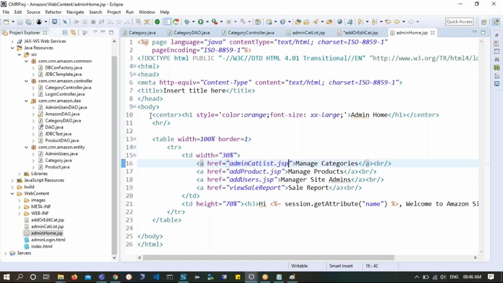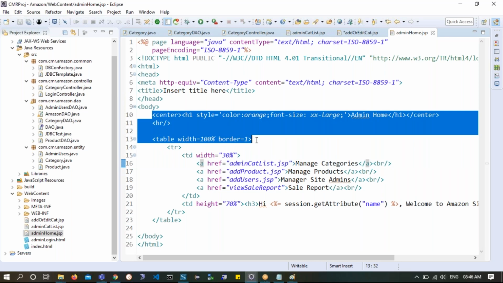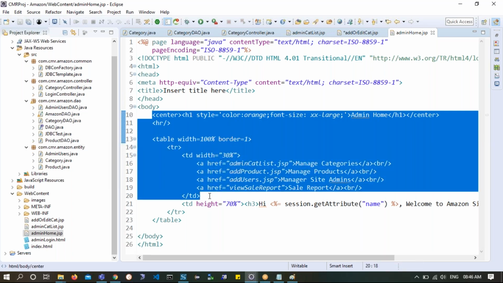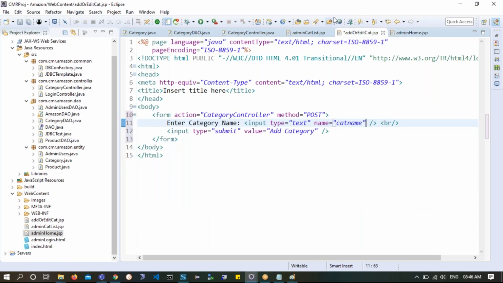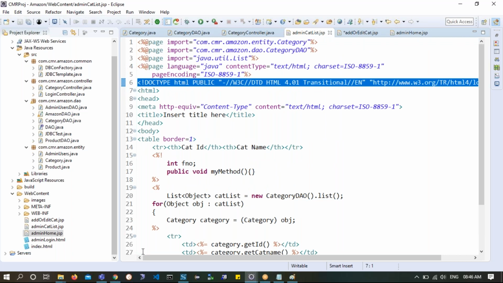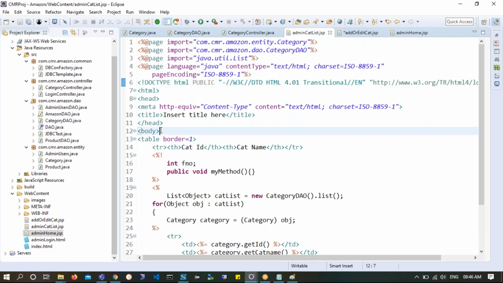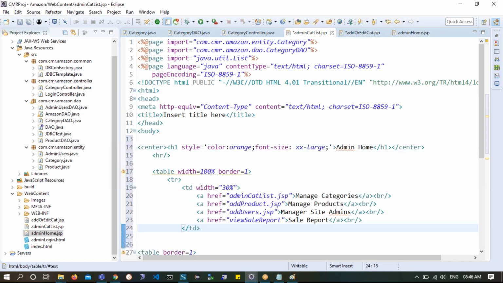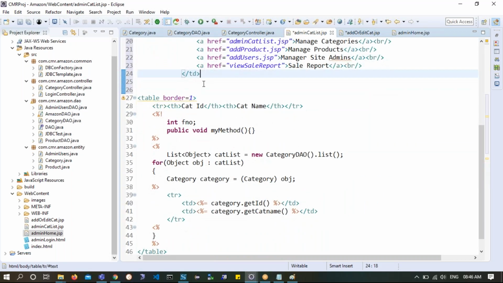Now I'll take out this entire stuff, whatever you have, Control C, and I'll come to add cat list, where I'm trying to show this list, right? I will keep this list in the other TD. In the first TD, I have this one, and look at this.